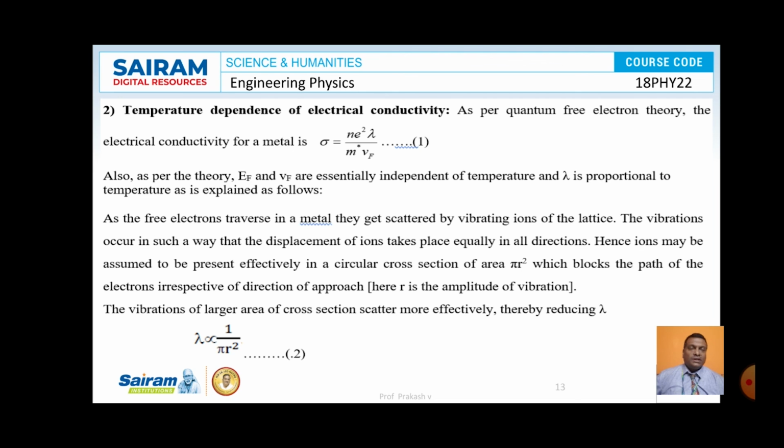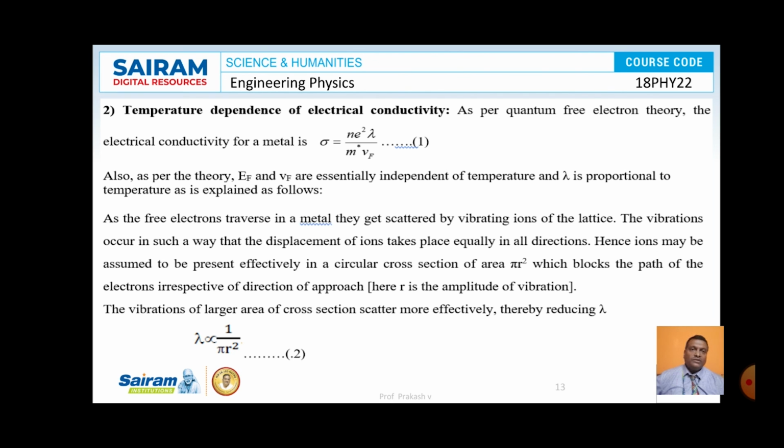And as we look at the electrical conductivity of a metal, it is given by sigma equal to n square lambda by m vf. Due to thermal agitation, the ions will block the electrons, and the area with which the ions block the electron is given by pi r square. As the temperature increases, the amplitude of vibration, that is r, increases. That's why pi r square also increases. So if pi r square increases, lambda, the mean free path, decreases.